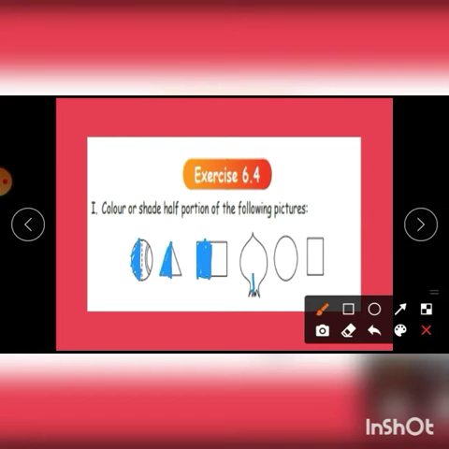Like that, this onion is divided into two parts and it is colored. We want to color the half portion. So this figure also has to be divided into two parts and we want to shade the half portion.